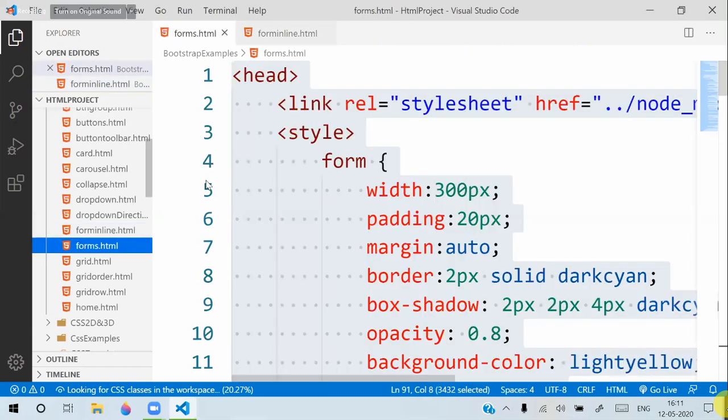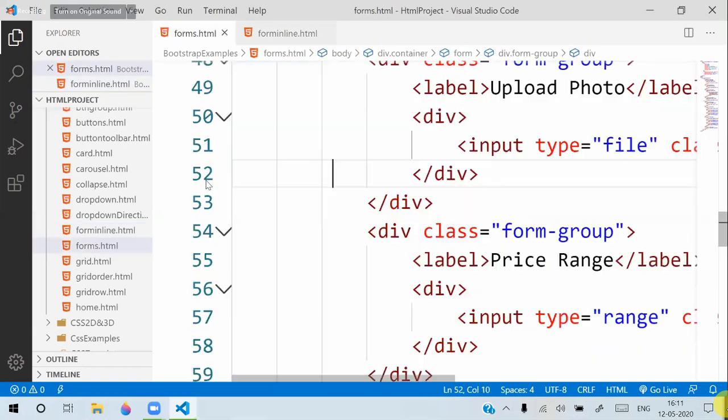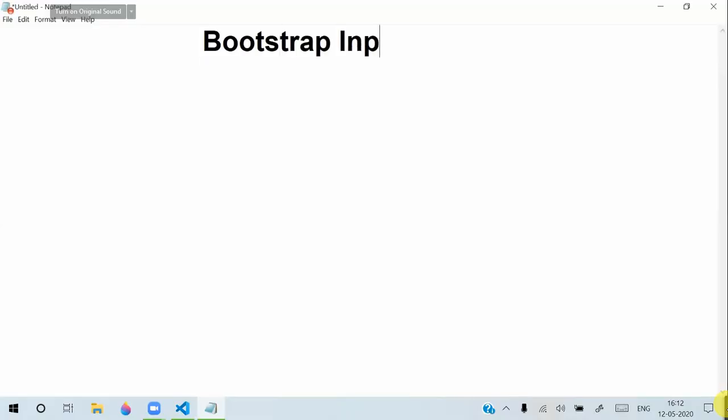While working with these, one more important option we regularly use is called Bootstrap input group. How to use Bootstrap input groups?